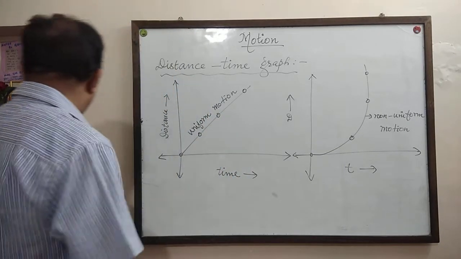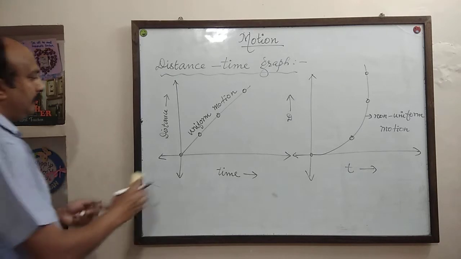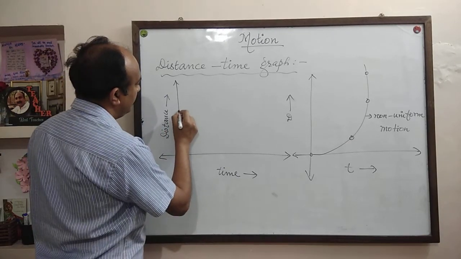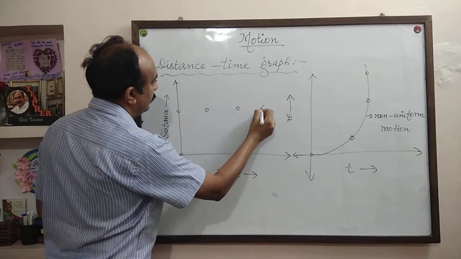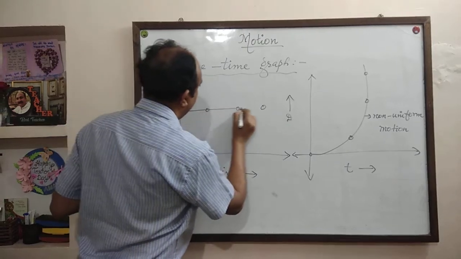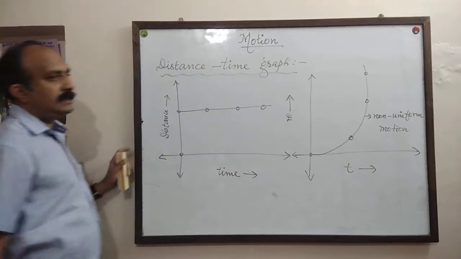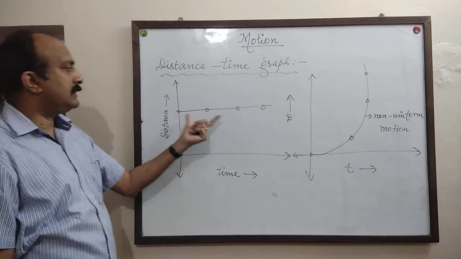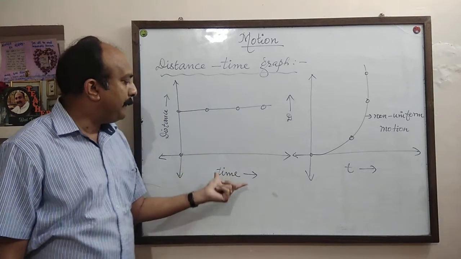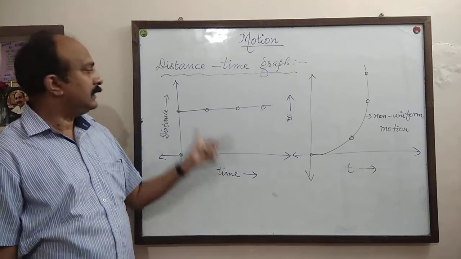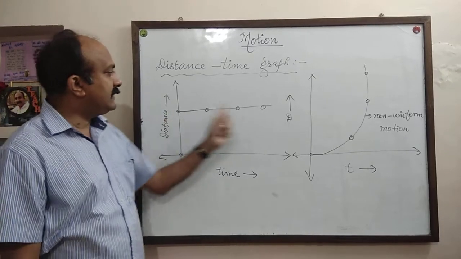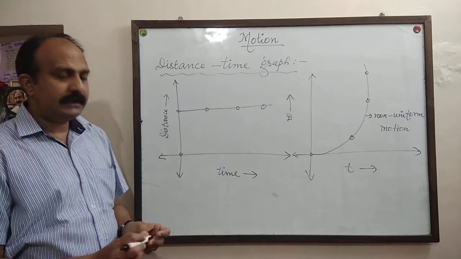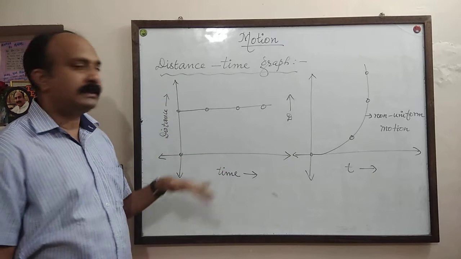Now let us discuss one more shape. Suppose the distance time graph of a moving body is like this. What is this? A straight line parallel to the time axis. If the distance time graph is a straight line parallel to the time axis, what does it mean? Just try to understand the meaning of this distance time graph.